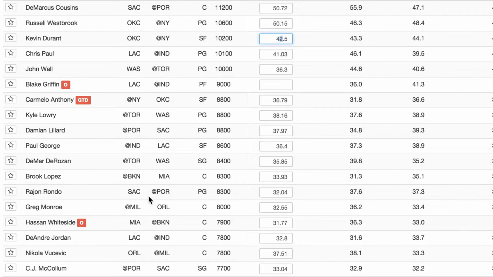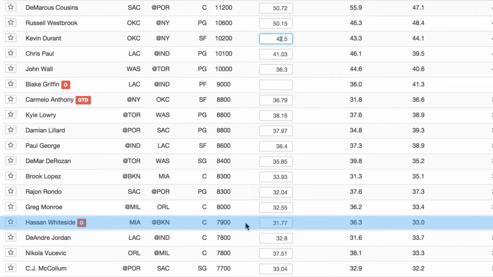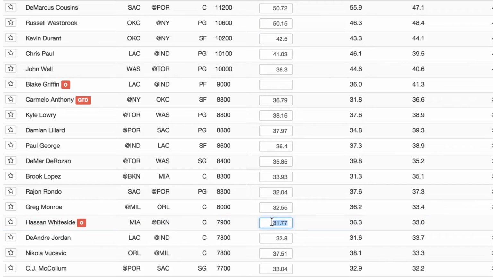And then we'll also see that Hassan Whiteside had already been ruled out, so we're going to want to update that to 0 to make sure that we don't have him in any of our lineups. So we can just do that, and now it's saved as 0.